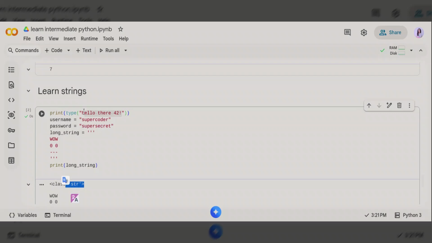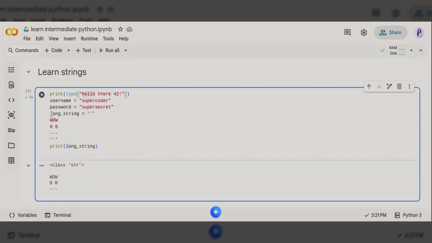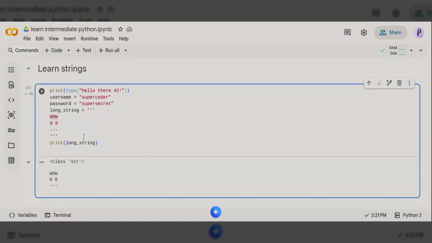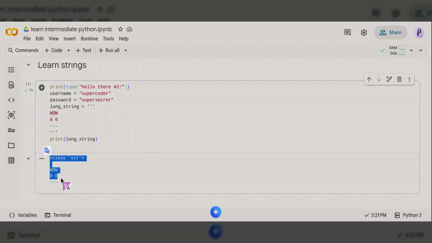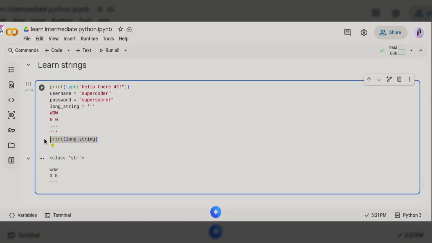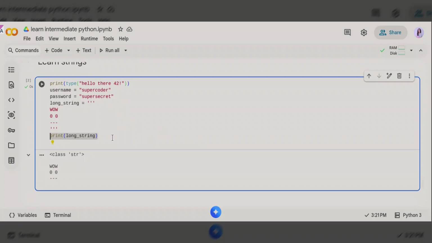Because it's inside quotation marks, it could be single or double quotation marks. Here, since it's a long string, we have to use three quotation marks. And the code is successfully executed. This line of code displays the whole string.